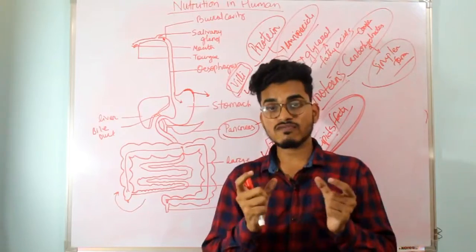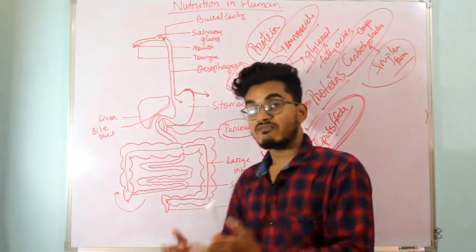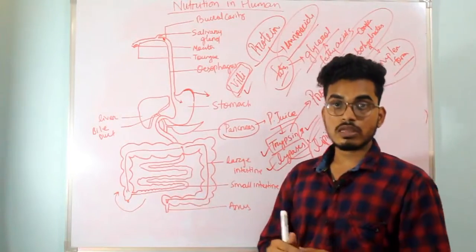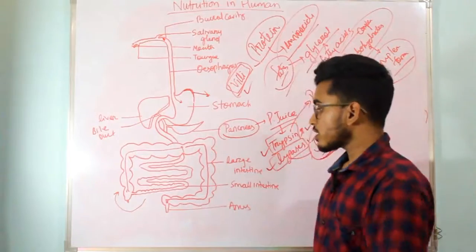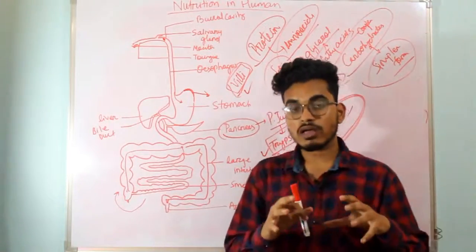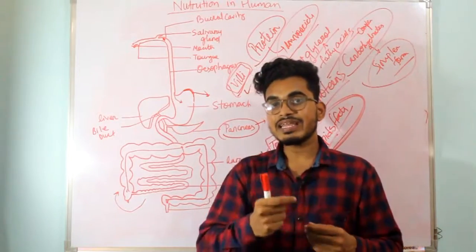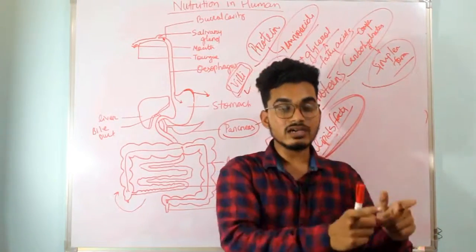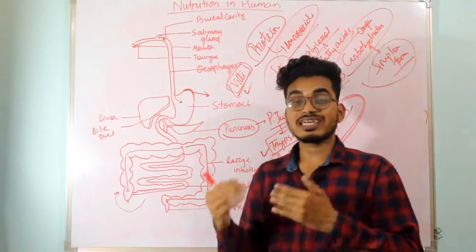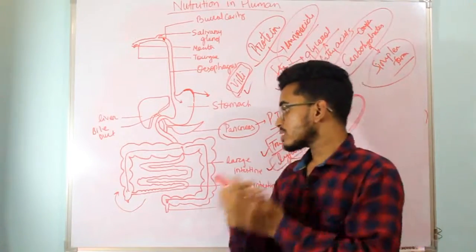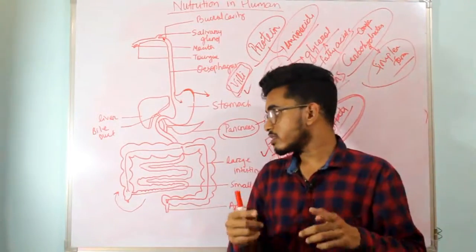Let me say again, the length of the large intestine is 1.5 meters, comparatively very small as compared to the small intestine. Now I have to say this again: villi are not present only in the small intestine, they are present in the large intestine as well. So what is the role of the villi present in the large intestine?